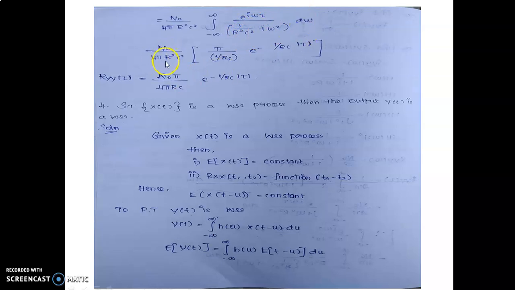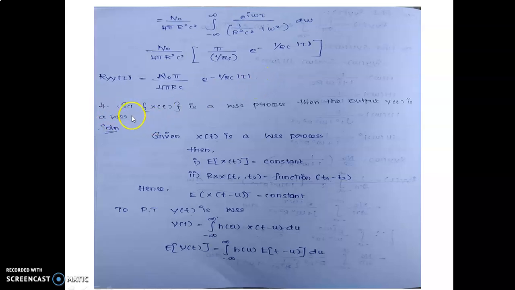N naught divided by 4 pi into R squared C squared into pi, using the previous formula, we get pi by 1 divided by RC into e^(minus 1 divided by RC into |tau|). Therefore R_YY of tau equals N naught divided by 4 RC into e^(minus 1 divided by RC into |tau|).